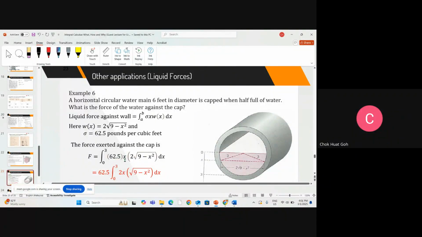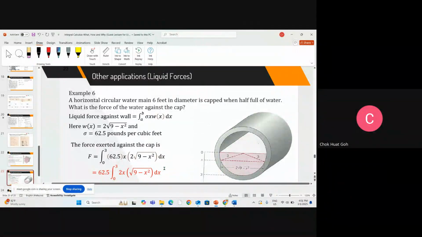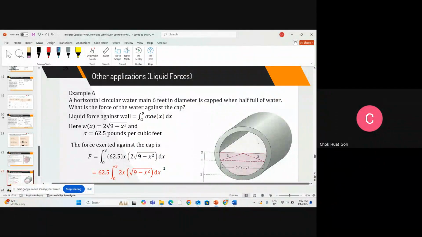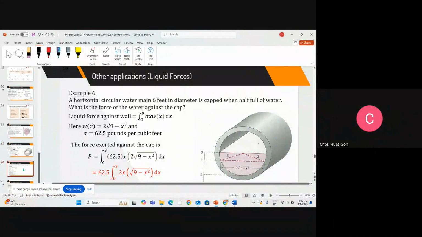2x, here 2x. So dealing with this kind of thing, maybe some of you already see that if you have learned a little bit advanced already, then some of you may know that I use integration by substitution, because if I differentiate 9 minus x squared, I can get 2x. Another part. Okay, so with this, let me just show the answer.